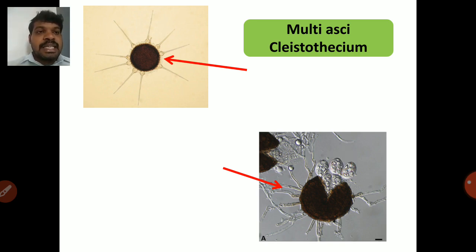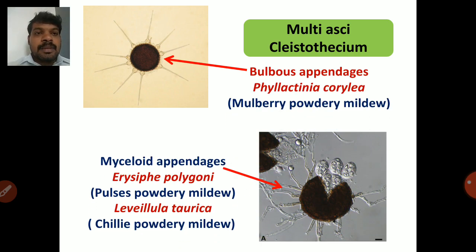First of all, multi-asci cleistothecium, they are again classified based on their appendages. So cleistothecium contains appendages on their upper surface. So பாத்தீங்கன்னா cleistothecium சுத்தி நமக்கு appendages present ஆயிருக்கும். இந்த appendages உடைய டைப் பொறுத்து நம்ம again we classify the cleistothecium. First one is bulbous appendages produced by Phyllactinia corylea, that is mulberry powdery mildew. பாத்தீங்கன்னா அந்த appendage bulbous shapeல இருக்கும்.